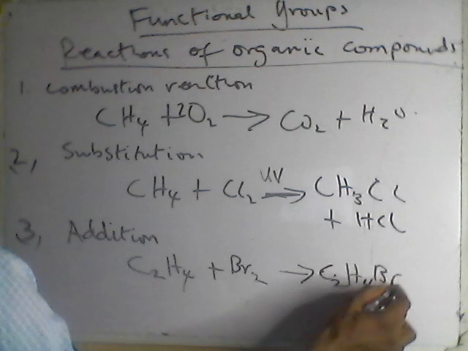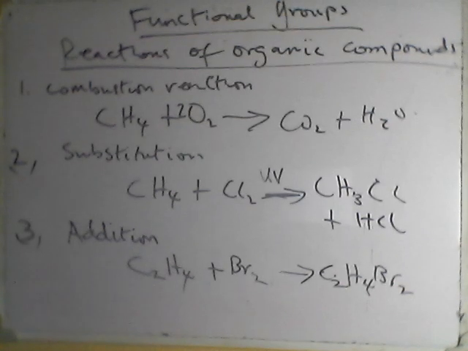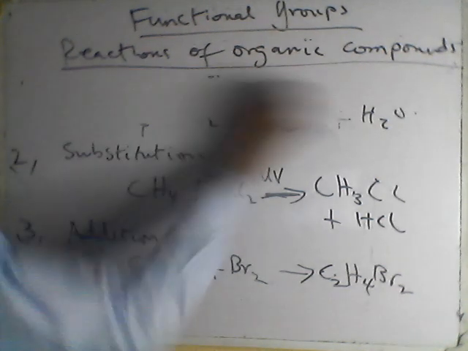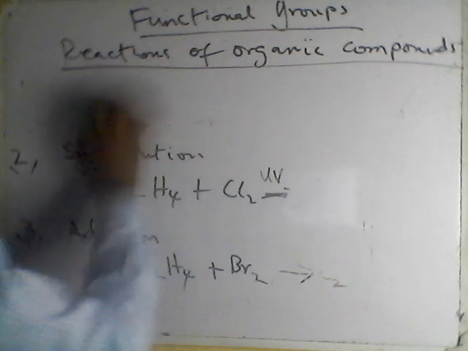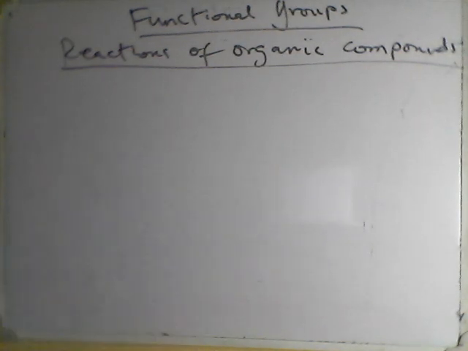So there is an addition. Then we have what we call esterification. So that's the production of esters from alcohols. Okay, so it produces ester. So esterification is another kind of reaction for organic compounds.